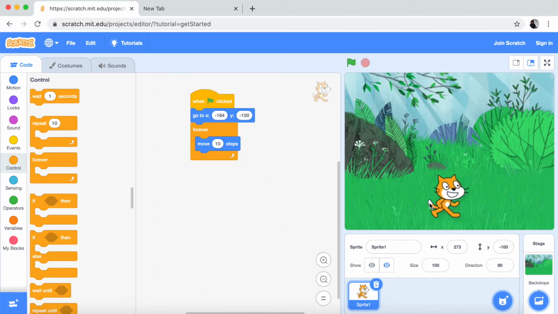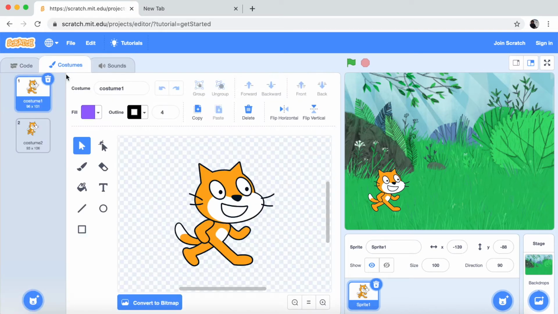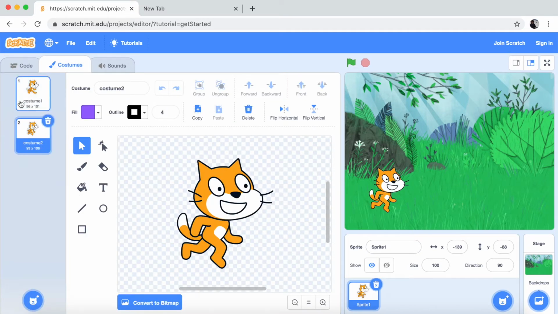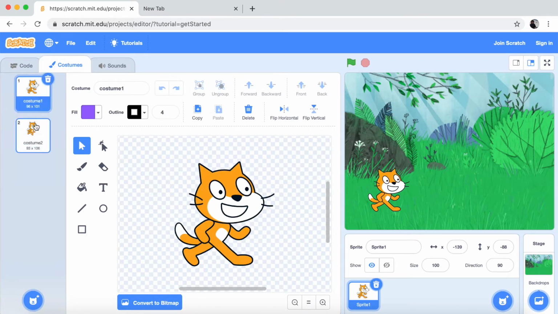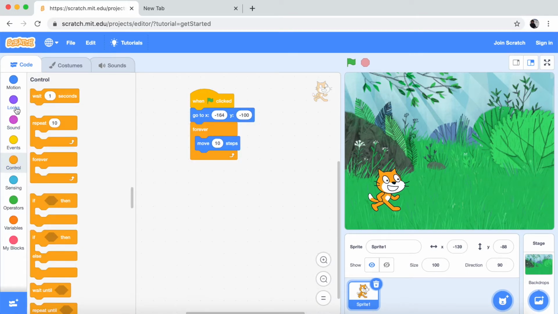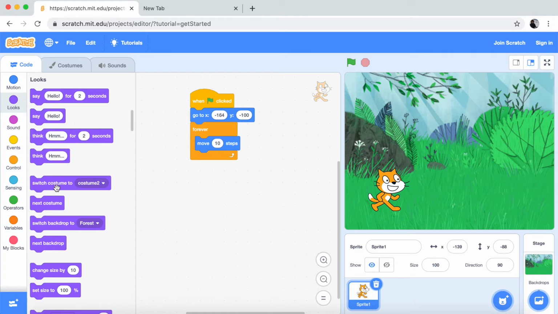So now what we have to do is make it look like it's really walking. So we need to go to costumes, and you just need to keep changing these. It looks like it's walking. So go to code, looks, and then switch costume to costume 2.